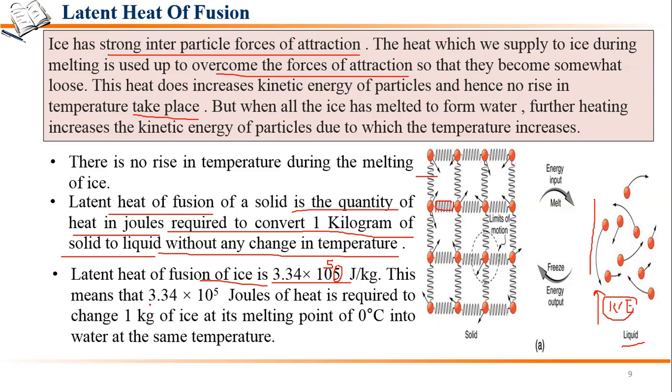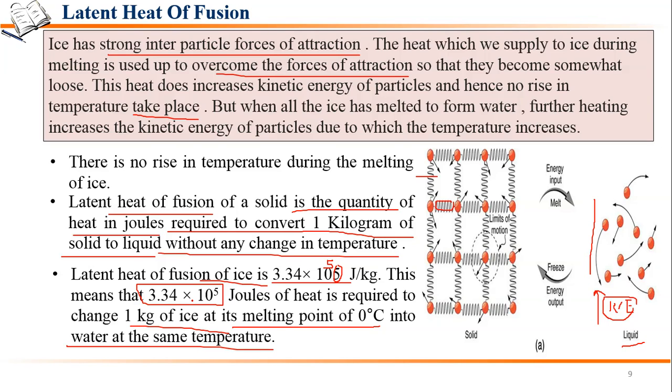This means that 3.34 times 10 raised to the power 5 joules of heat is required to convert 1 kg of ice at its melting point of 0 degrees Celsius into water at the same temperature. So this much heat energy is required if we have to convert 1 kilogram of ice into liquid. This is known as the latent heat of fusion.